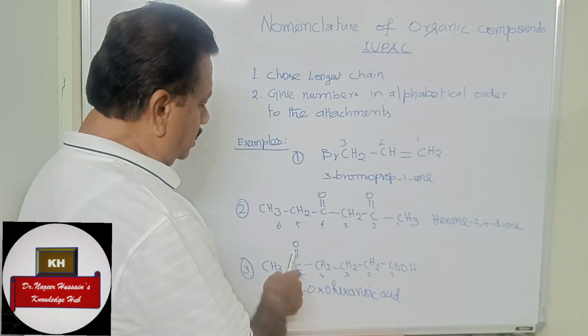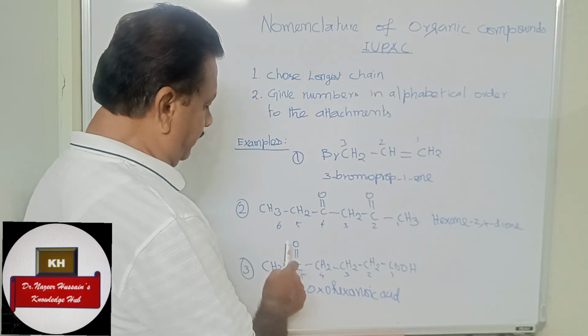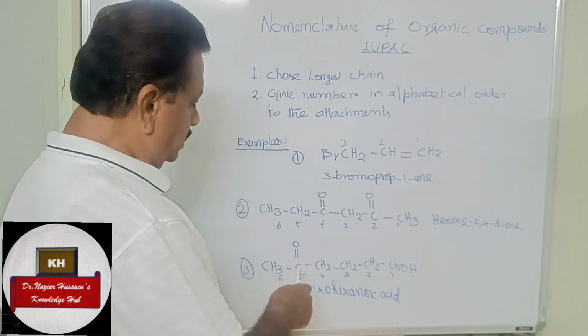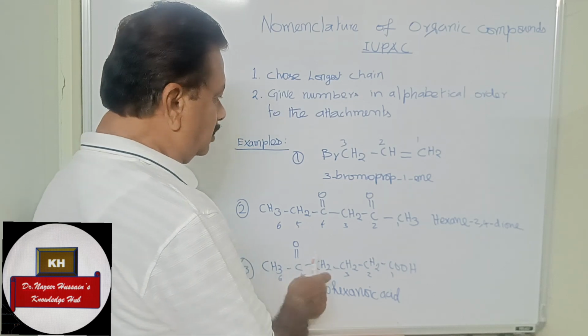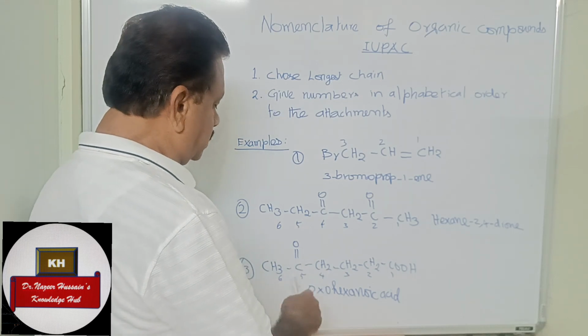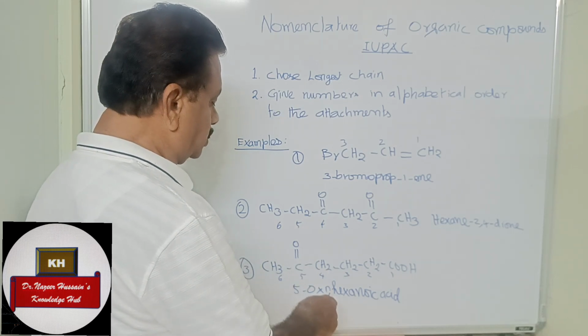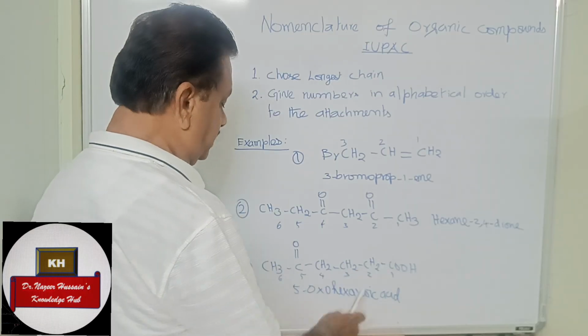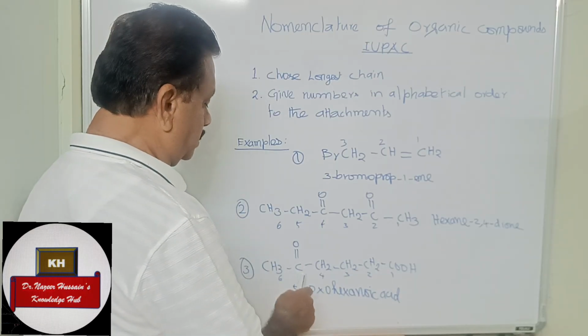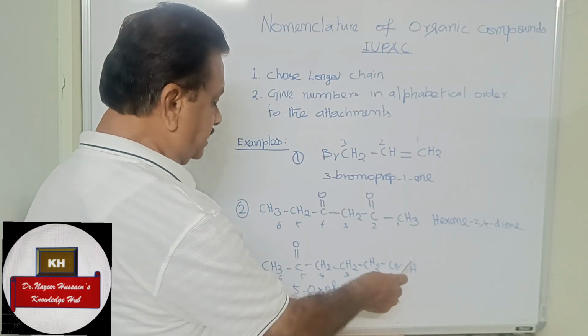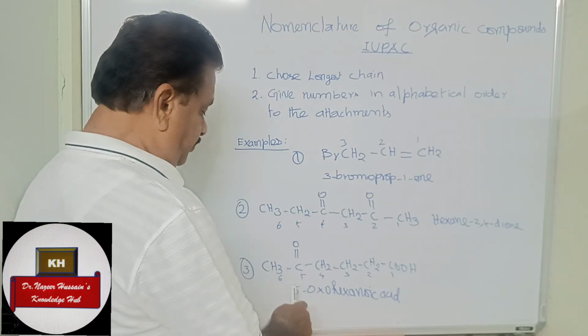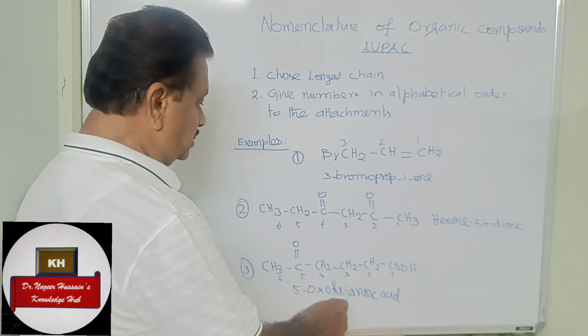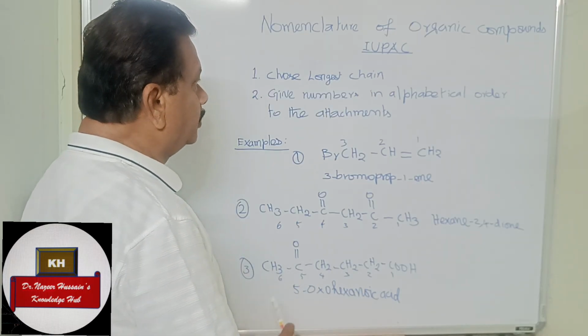The ketone is at position 5, so we should write the ketone as oxo. So 5-oxohexanoic acid. Hexane 1 2 3 4 5 6 acid. 5-oxohexanoic acid, this is the name. Hope you understood.